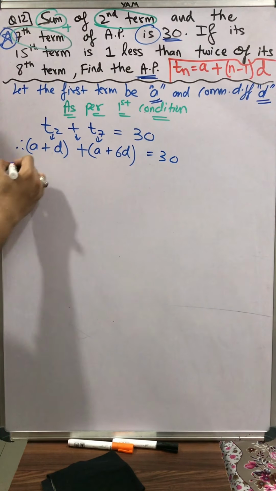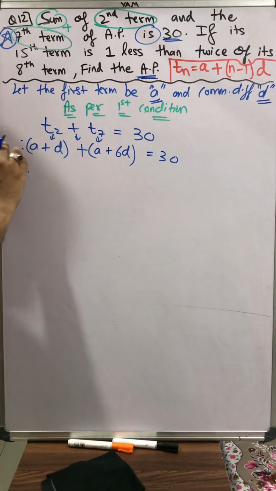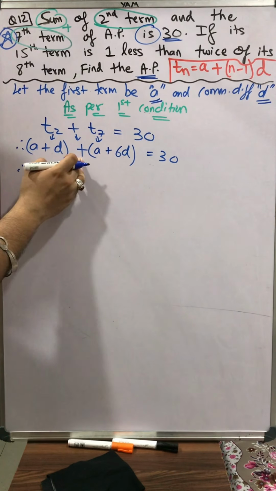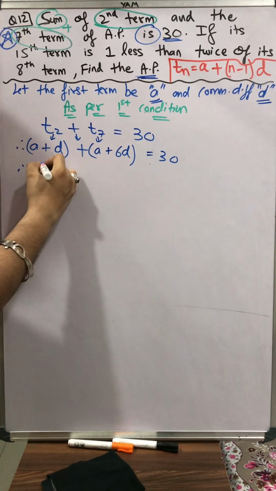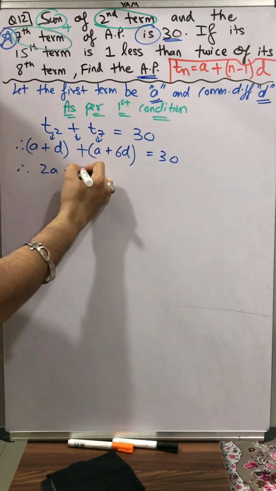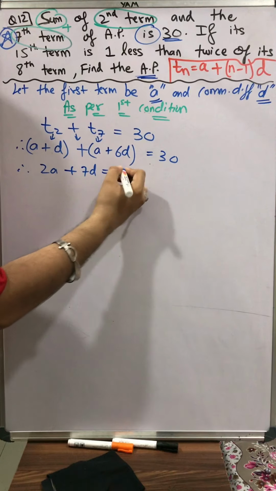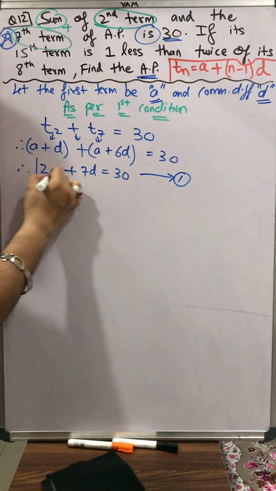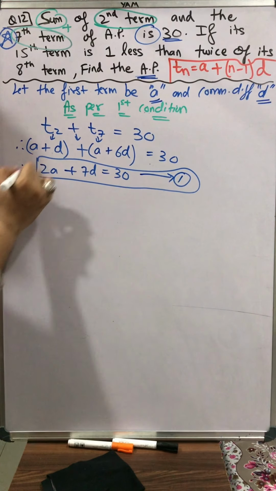Okay, can we solve it further? Yes. Therefore, can I say every bracket can be removed and we have plus in between. So A plus A becomes 2A. D plus 6D becomes 7D is equal to 30. I cannot divide anything also. So this can be termed as equation number 1, students.